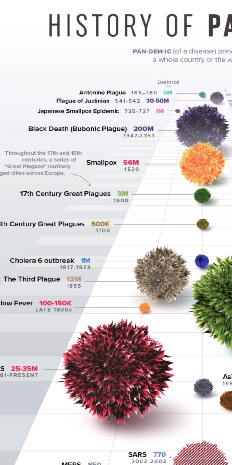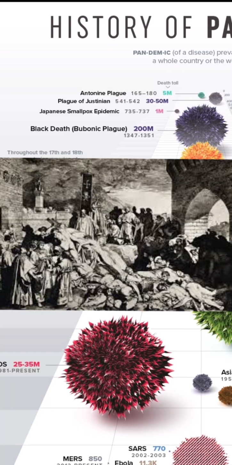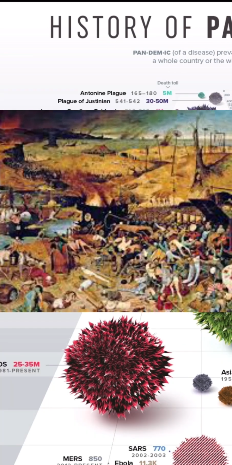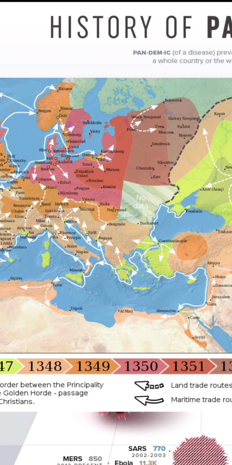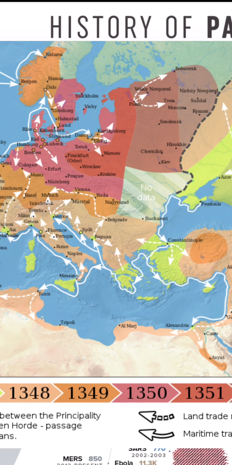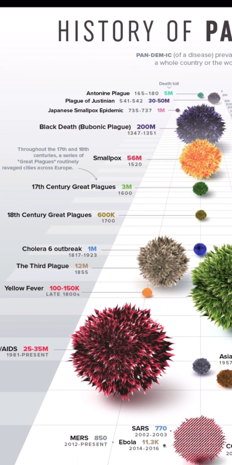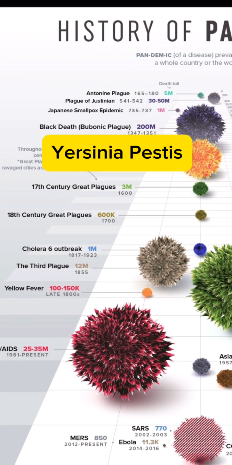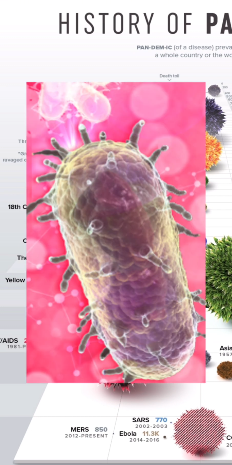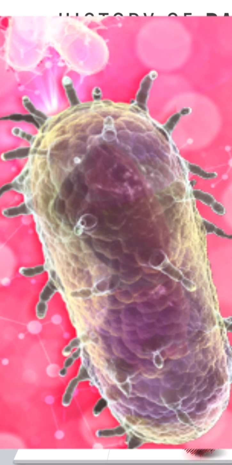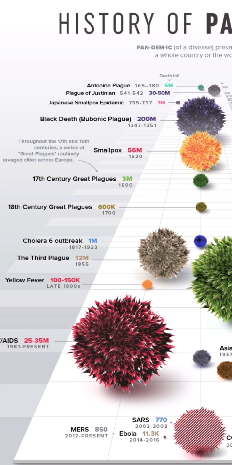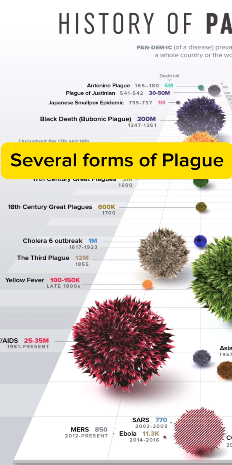Next, we have the king of all pandemics, known as the Black Death, from 1347 to 1351. It is up until this date the most fatal pandemic recorded in human history, causing almost 40 to 60% of the population to be wiped out. The Black Death was also called the bubonic plague because it was caused by the bacterium Yersinia pestis, as mentioned before. This bacterium is found in rodents and in their fleas, and this is how it spread across main Europe.